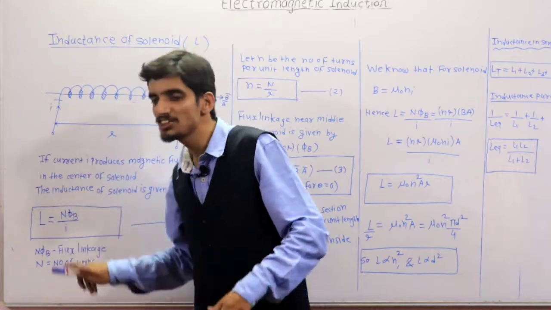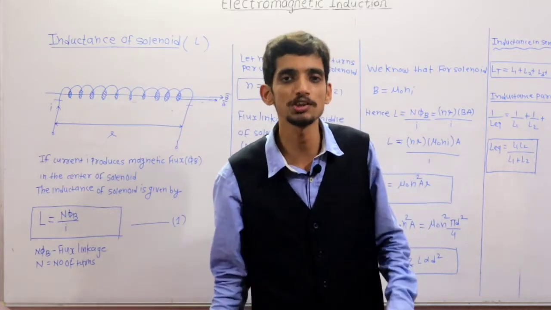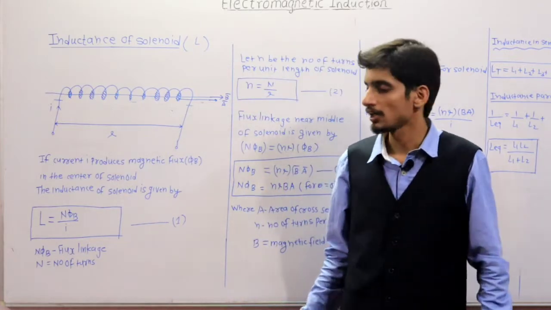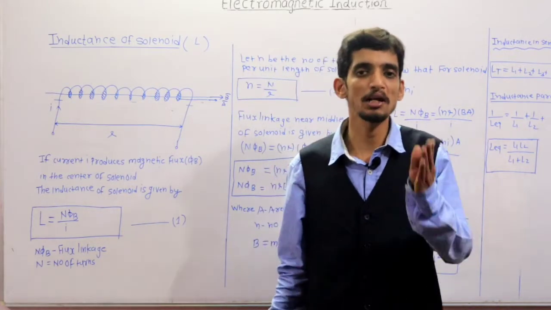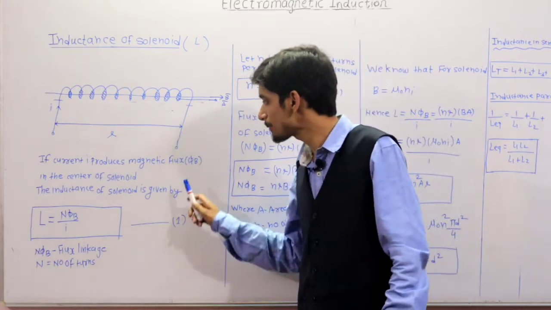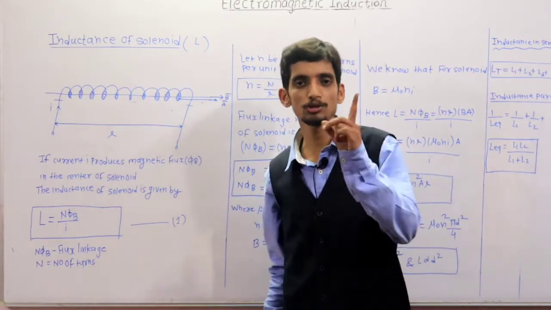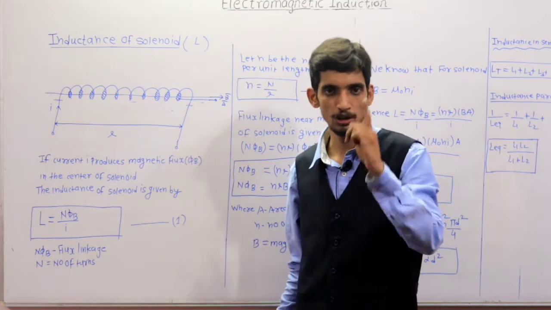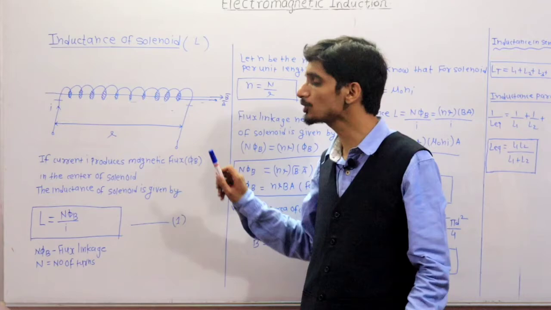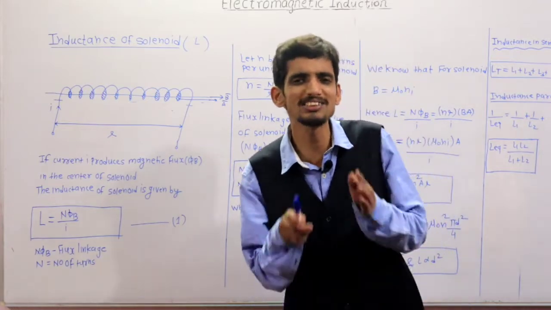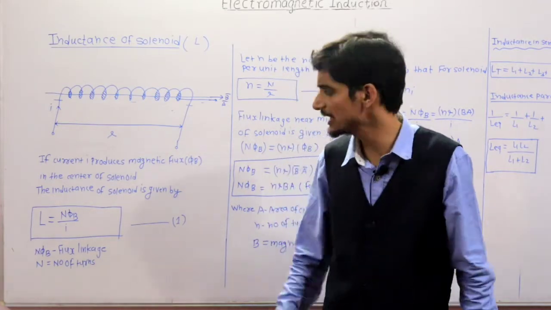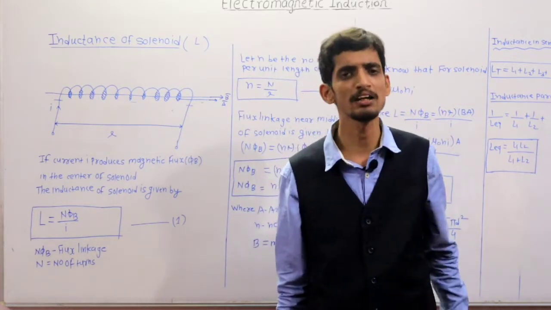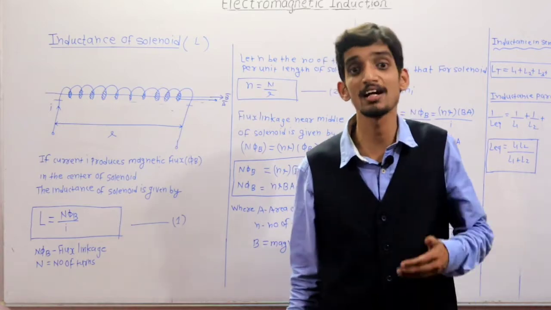So due to that change in current, there is a change in the magnetic flux associated with that particular coil, and it produces the magnetic field, which is indicated by magnetic flux. That magnetic flux is produced at the center of the solenoid, due to which the magnetic field is maximum at the center. So the inductance of the solenoid is given by what? Actually the basic formula of inductance is L is equal to N phi upon I, where N is the number of turns of the solenoid, phi B is the flux produced, and I is the current.